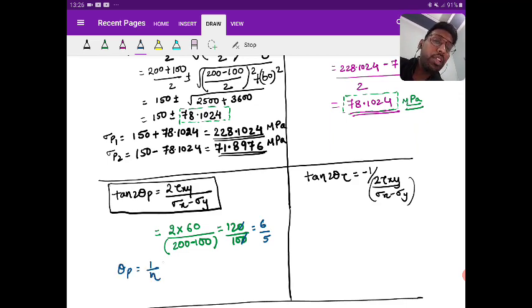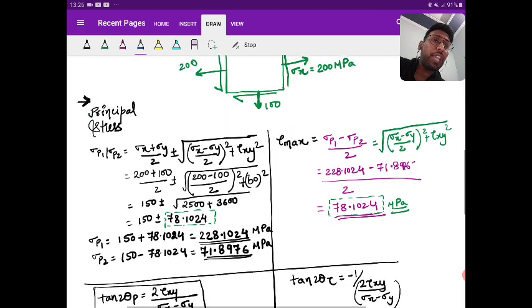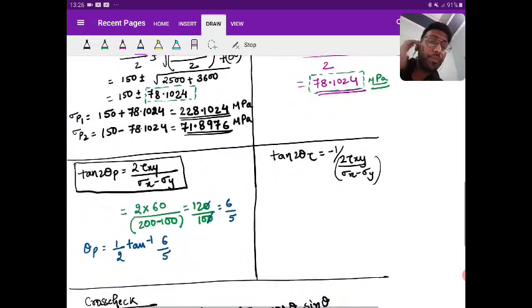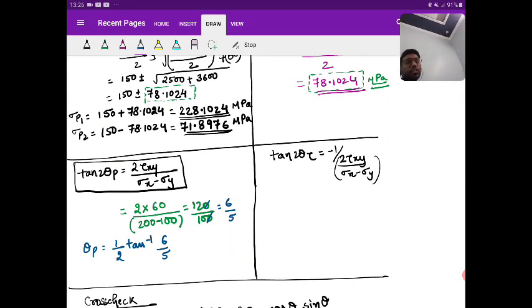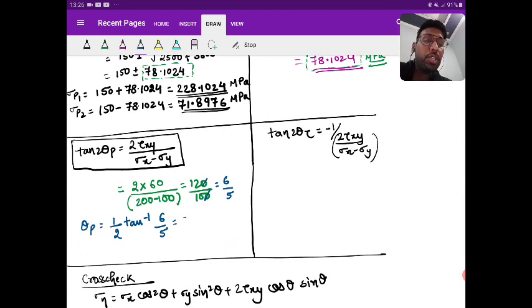So what is theta p? That is half of tan inverse 6 by 5. Okay. So what is the value? 6 by 5 is nothing but 1.2. I need to take tan inverse and divide by 2. So the value will be 25.097 degree. And what is theta P2?